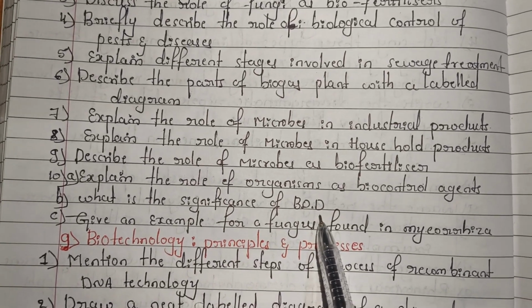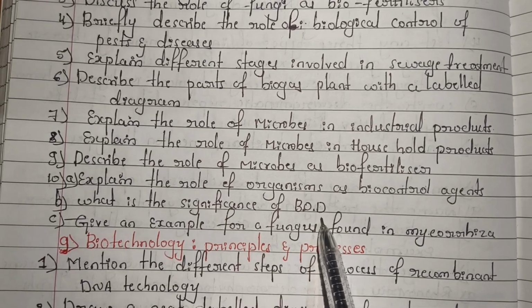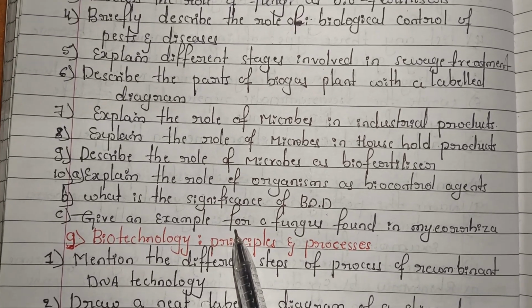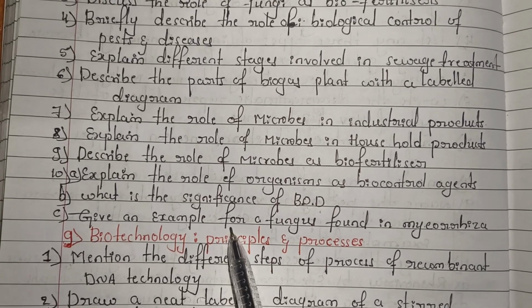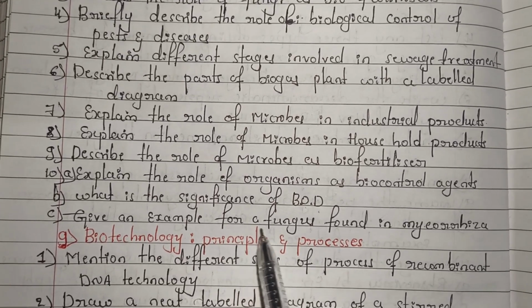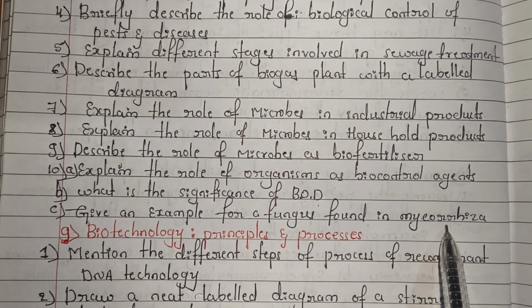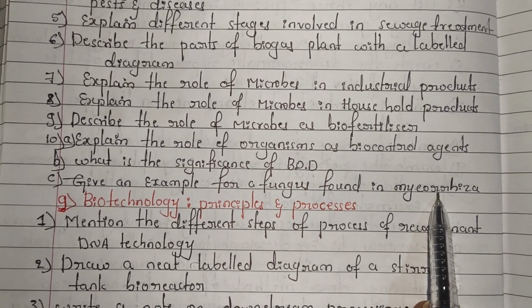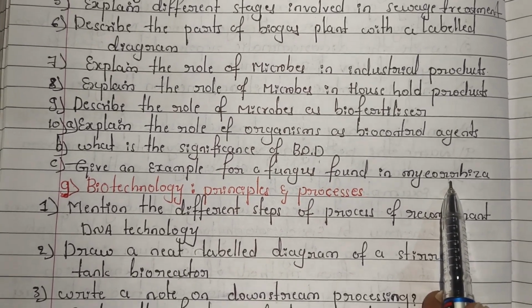BOD means biochemical oxygen demand. You have to write that significance. And the next one, C1: give an example of a fungus found in mycorrhiza. Which fungus is present in mycorrhiza and what is the benefit of mycorrhiza, you have to write.